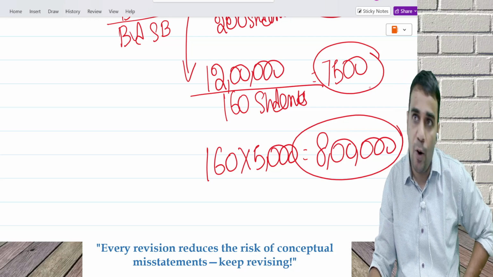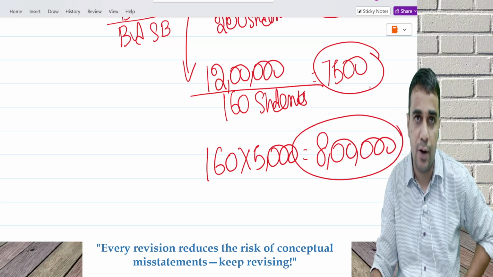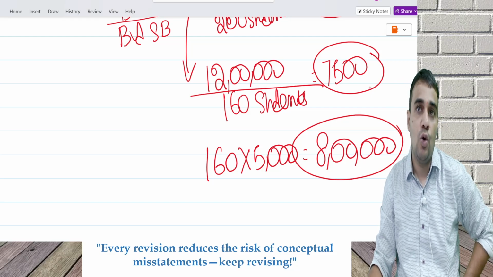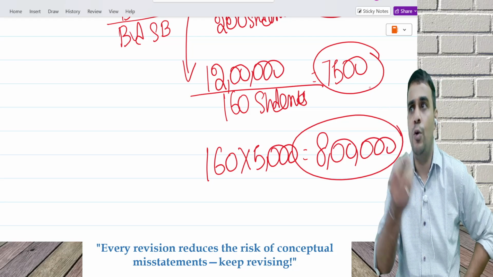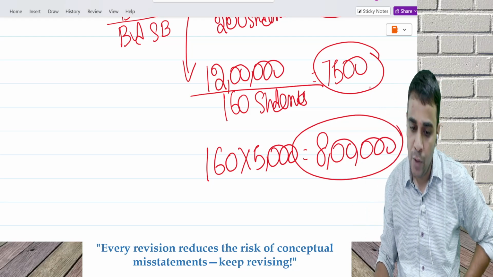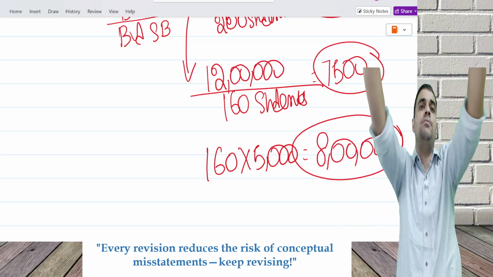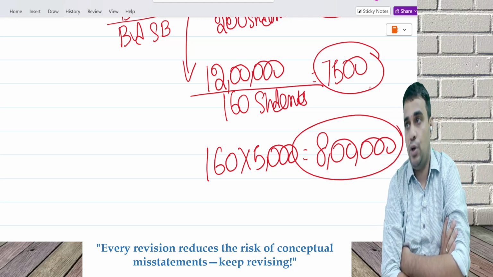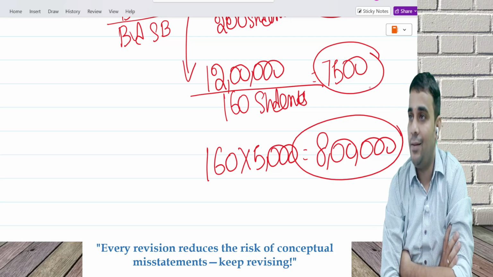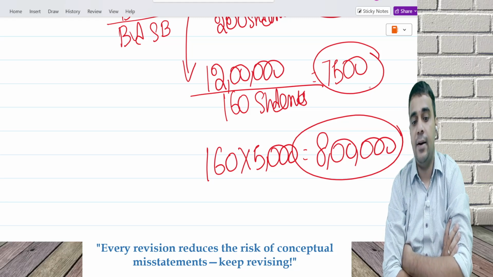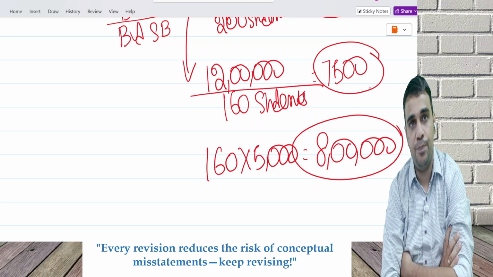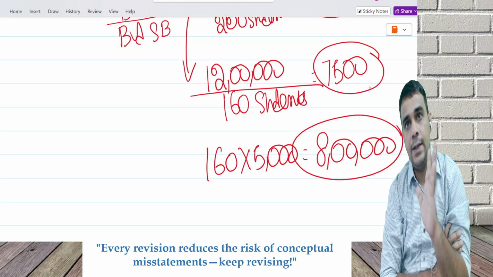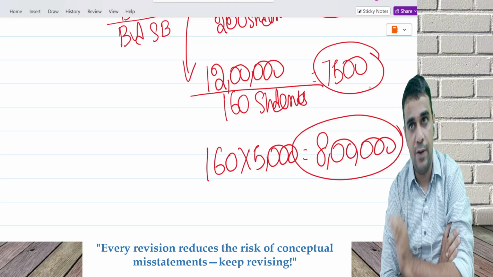This is an exercise every organization does, including Bharadwaj Institute. Every organization tries to recover overheads. The recovery rate could be wrong to a little extent, could be wrong to a huge extent, but anything can happen. So I did all this calculation. 10 became 12 and 200 became 160. It can be the other way around also. 10 became 12, and 200 students became 300 students. If I do the calculation, it will be 4,000 per student now. So one point is very clear. Every organization recovers money from the end customer. Let's be very, very clear.